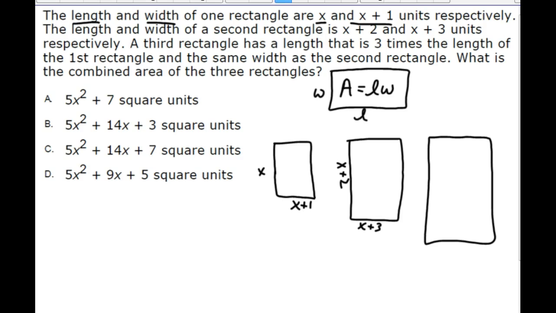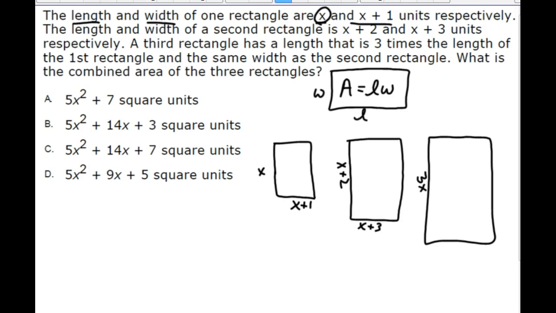And the third rectangle has a length that is 3 times the length of the first rectangle, and it has the same width as the second rectangle. So you have to go back and analyze: if the length of the third rectangle is 3 times the length of the first rectangle, and the length of the first rectangle was x, then the third rectangle has a length that is 3x.